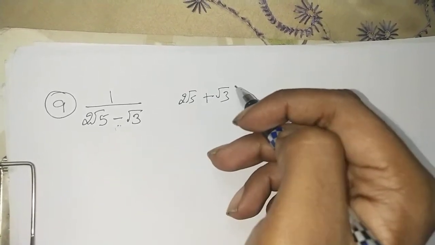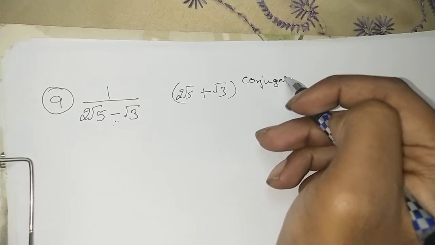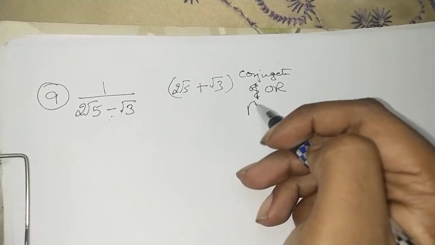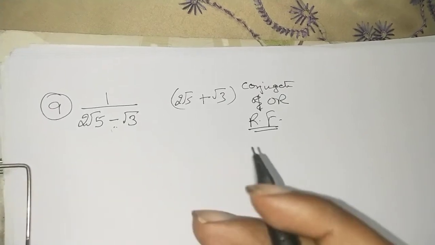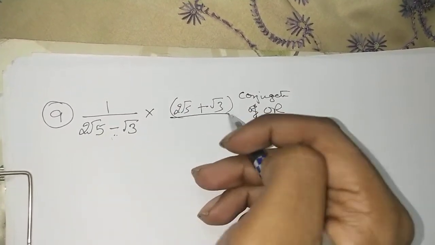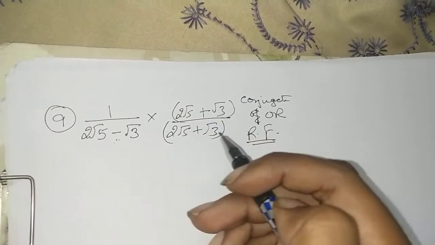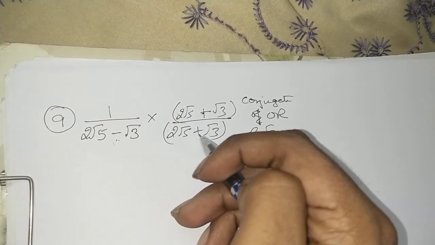Okay. So this is also known as the conjugate, or we can say basically the rationalizing factor. Clear? Rationalizing factor. So that means we multiply the numerator as well as the denominator by its conjugate, the same will be multiplied in the numerator and in the denominator.